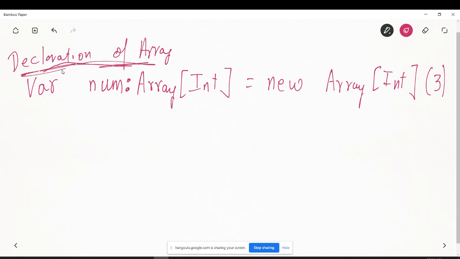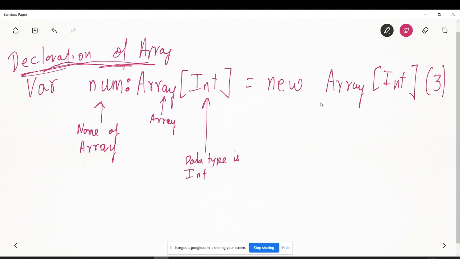So you declare an array like this, where num is the name of the array. You are declaring an array, and the type is integer. The data type is integer.